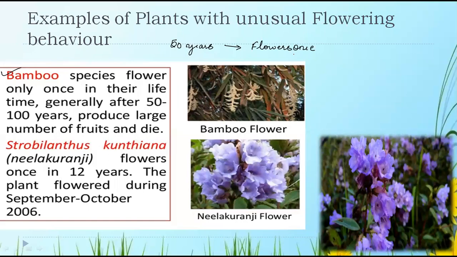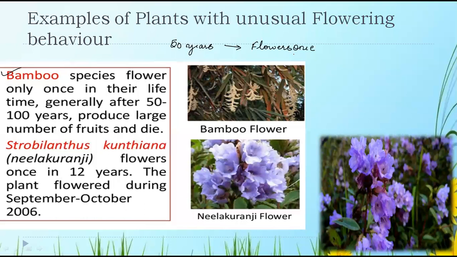They produce a large number of fruits and they die. They go into the senescence or the death phase. In their senescence or aging phase, they flower and then later they die. There are four phases. Yes or no? One is the juvenile phase, the growth and mature phase, the reproductive phase, senescence and aging, and then death.